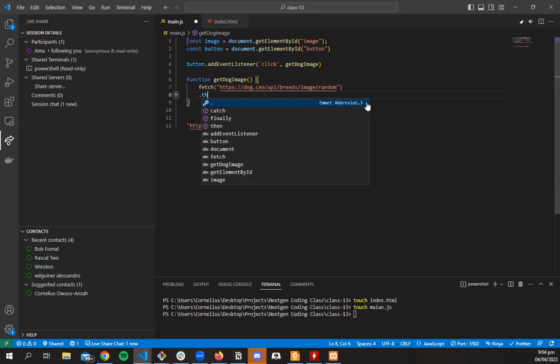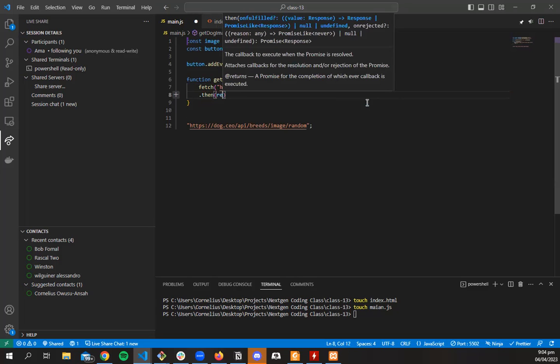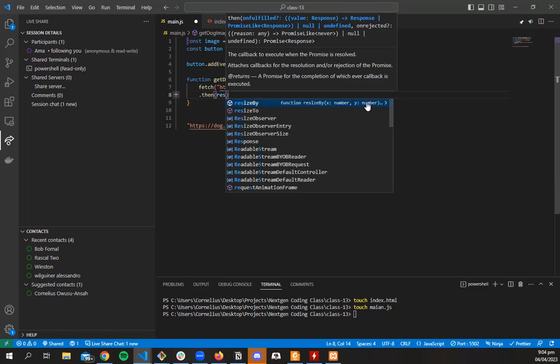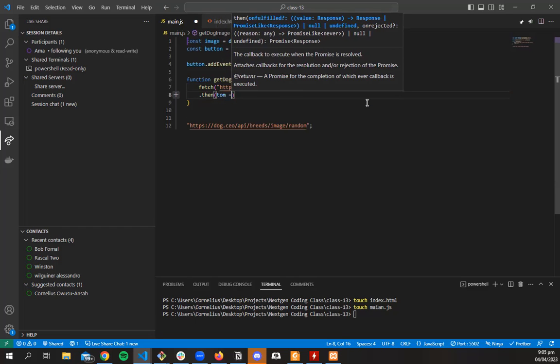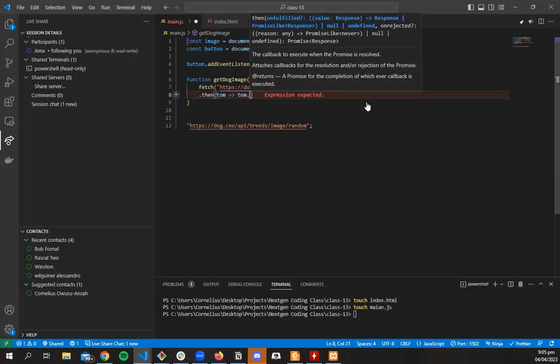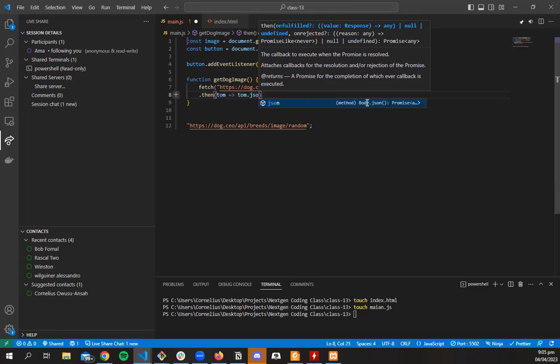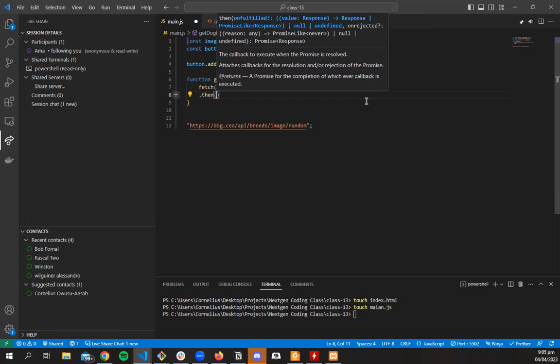So when we make the request .then, the response we get is just a variable. You can call it anything. You can call it Tom. Then we would parse Tom as JSON, but just so that it's not confusing, I'm calling it response so that it makes sense.